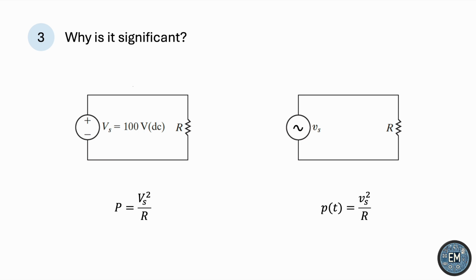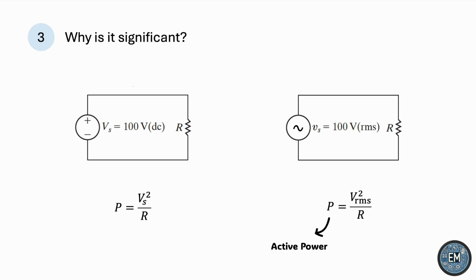But if we wanted to find the average power delivered to the resistor, then this would be called the active power to distinguish it from reactive power and apparent power. Perhaps this is a discussion that we'll leave out for a separate video about the types of power in AC circuits. But this is basically the real power that you pay money for in residential use. If we were to find this power, what constant value for the voltage should we put in the numerator? You guessed it. It's the RMS voltage.